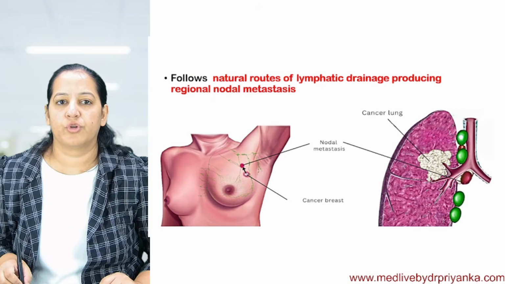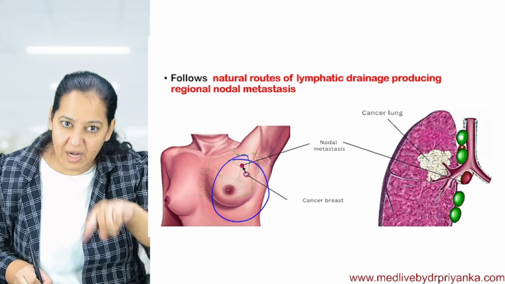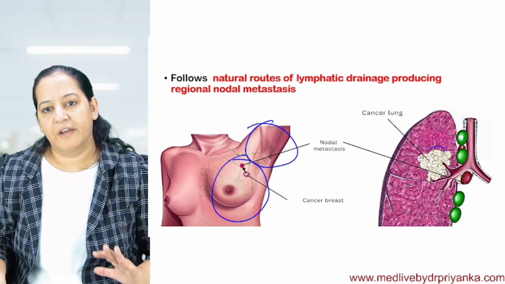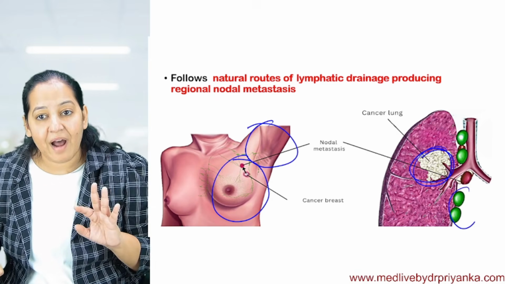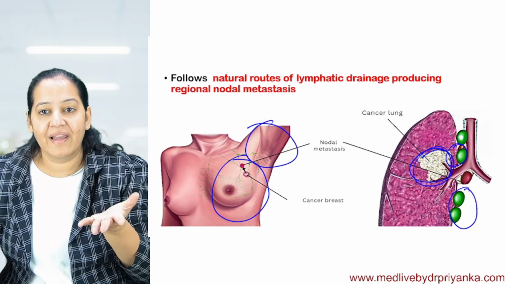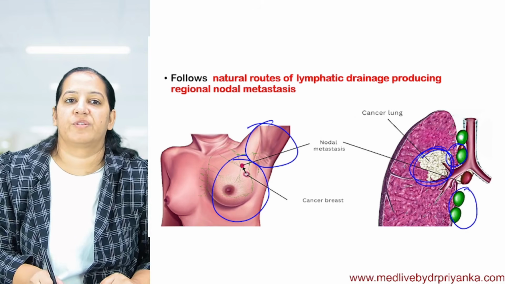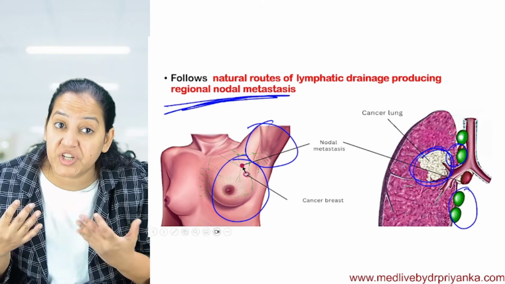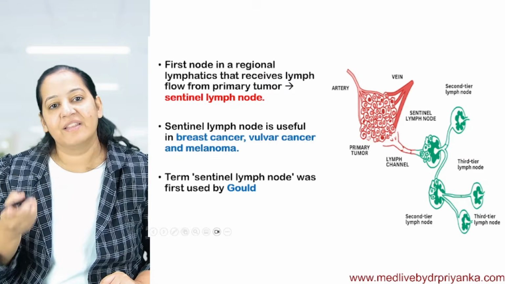So same thing is shown to you. You can see, this is breast. The regional lymph nodes of the breast are in the axilla. Similarly, this is lung. If the tumor is in the lung, the regional lymph nodes of the lung are parahilar. You can see parahilar or paratracheal. So the first regional lymph nodes are involved. The tumor cells are shed in the regional lymph nodes. Tumor cells are spreading in the regional lymph nodes.